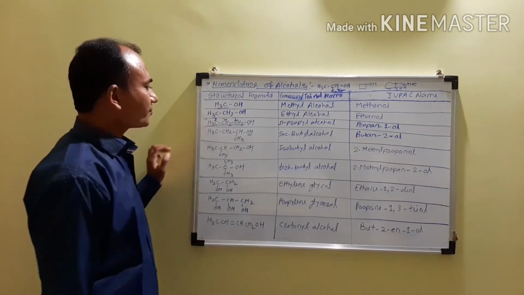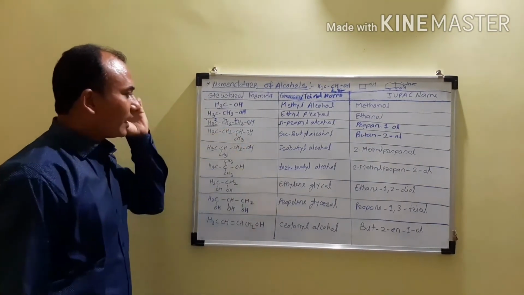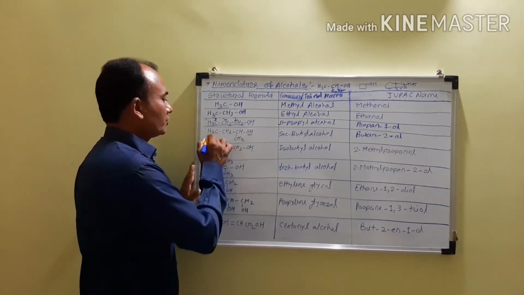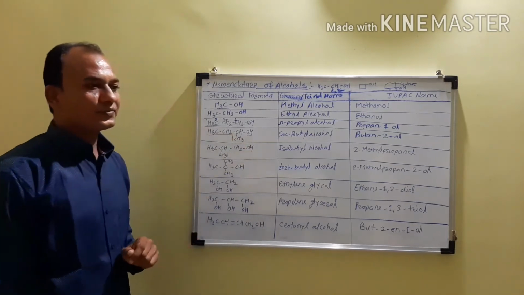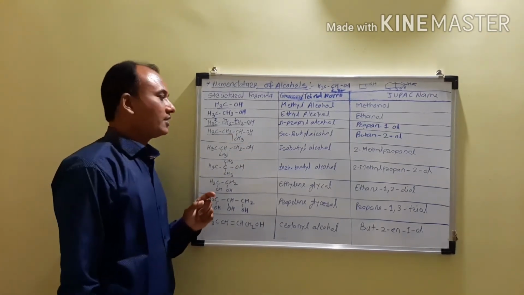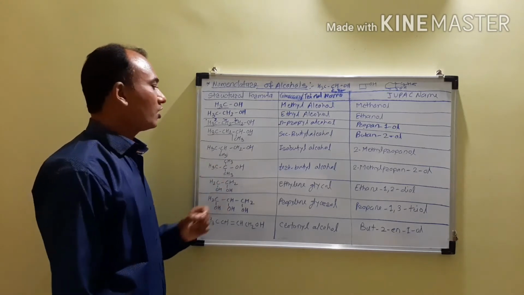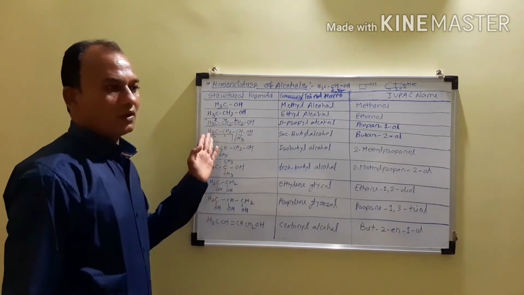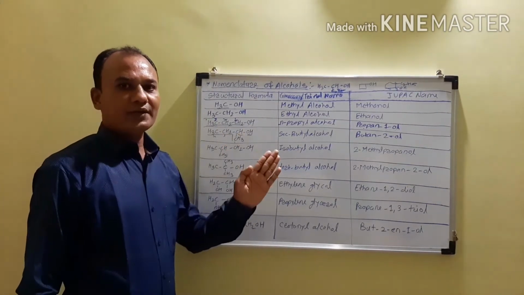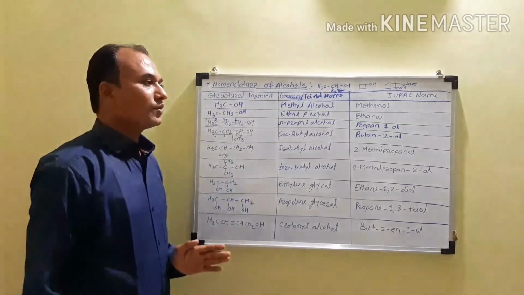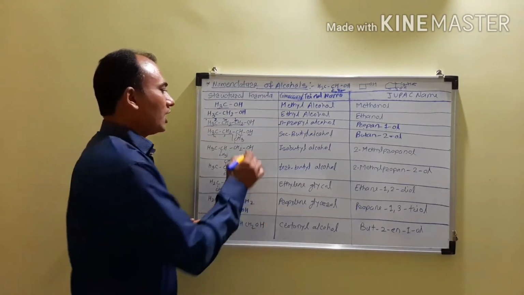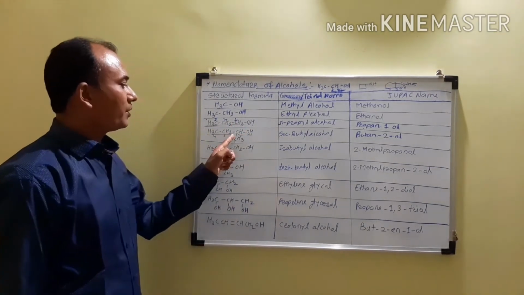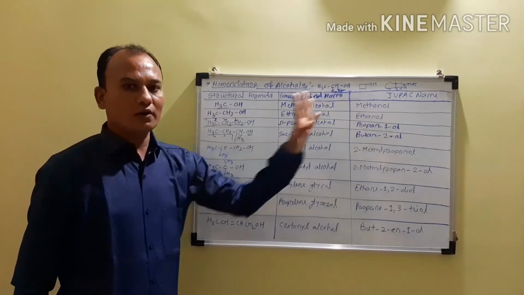In this example, you have to first select the longest continuous carbon chain. So this will be the longest continuous carbon chain. Now you have to give the numbering in such a way that the hydroxyl group attached carbon atom has the lowest possible number. So 1, 2, 3, 4. So 4 carbon atoms means the parent alkane is butane. You have to replace the E by OL, so it will become butanol, but the hydroxyl group is attached to the second carbon atom, and therefore it will become butan-2-ol.